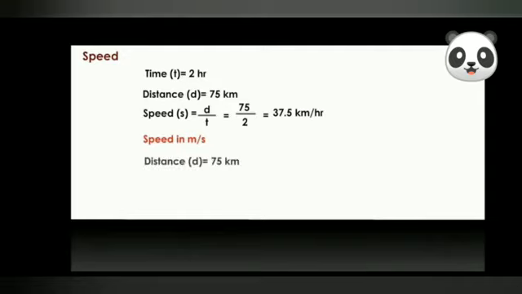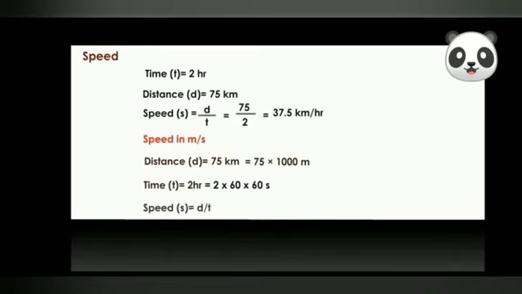Speed in meters per second. Distance d equals 75 kilometers, which is 75 multiplied by 1000 meters. Time t equals 2 hours, which is 2 multiplied by 60 multiplied by 60 seconds.